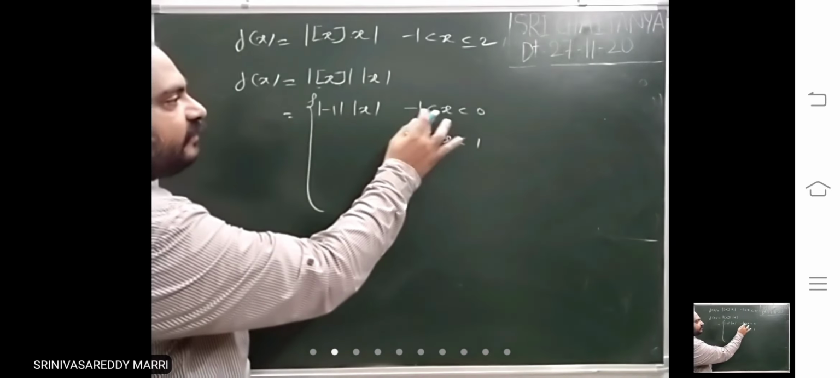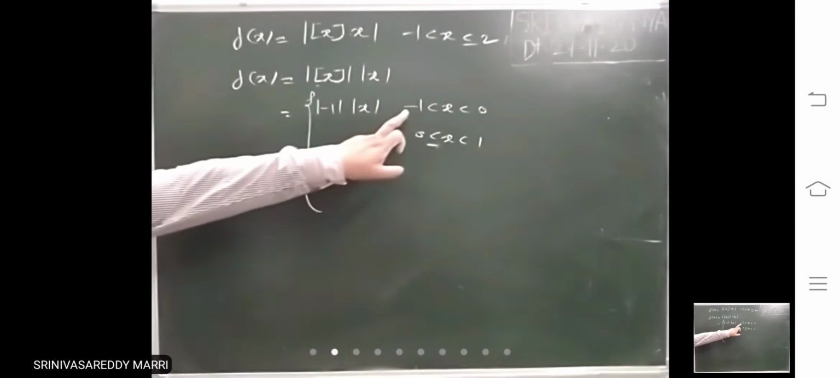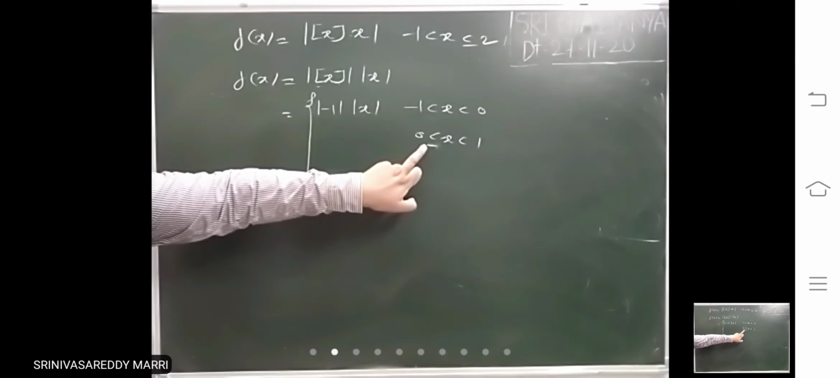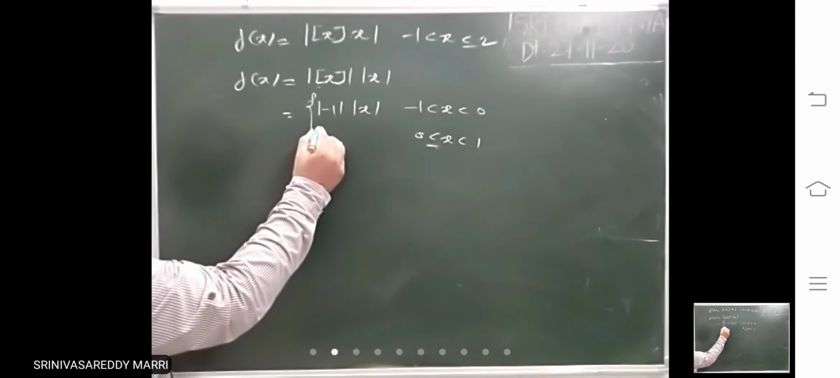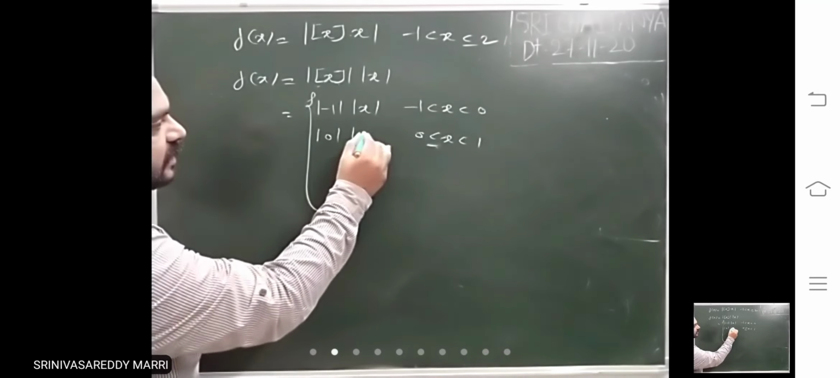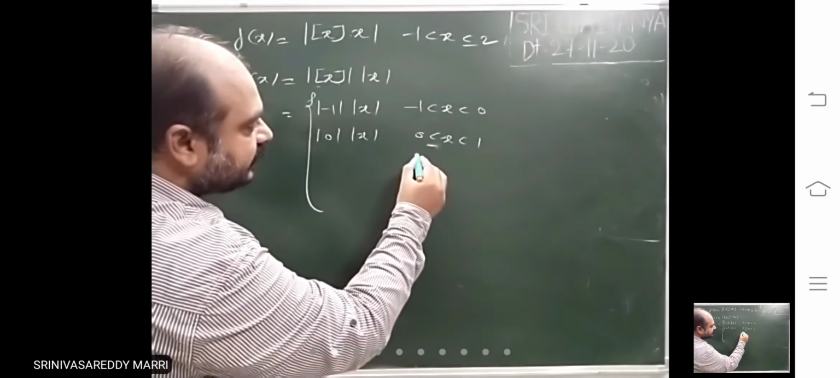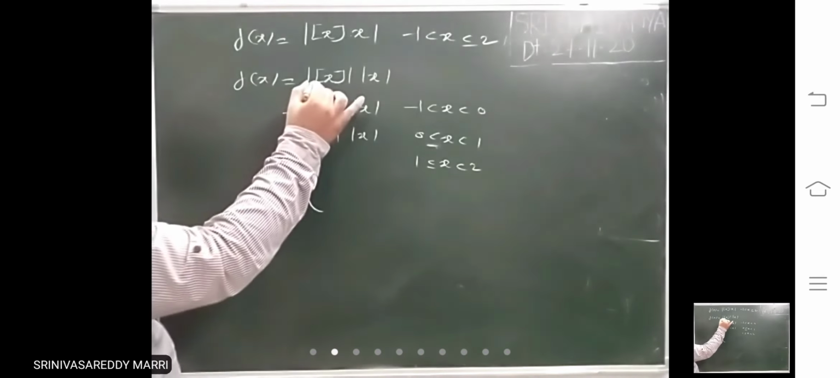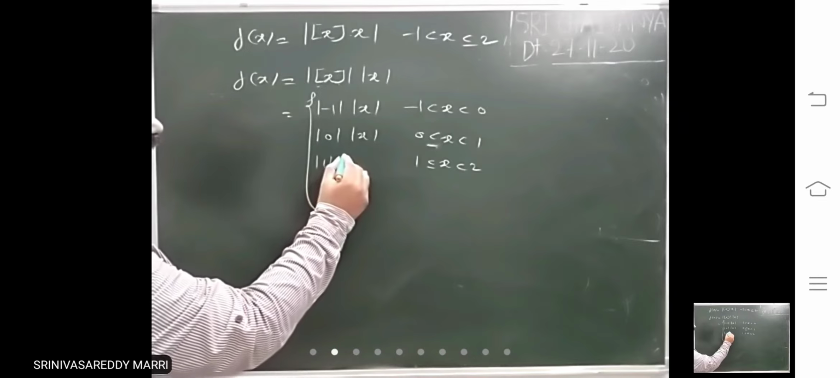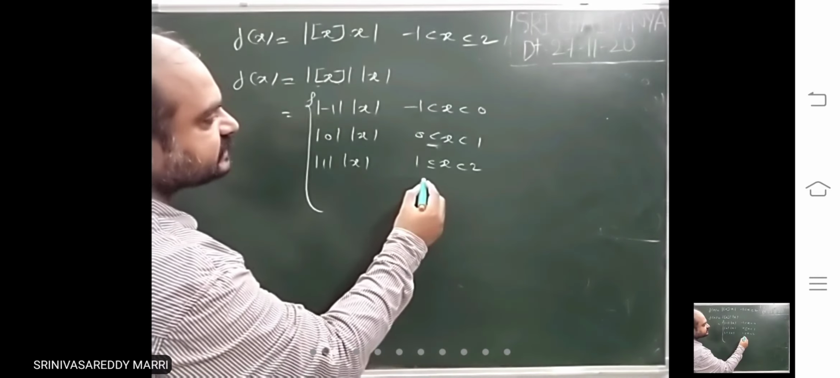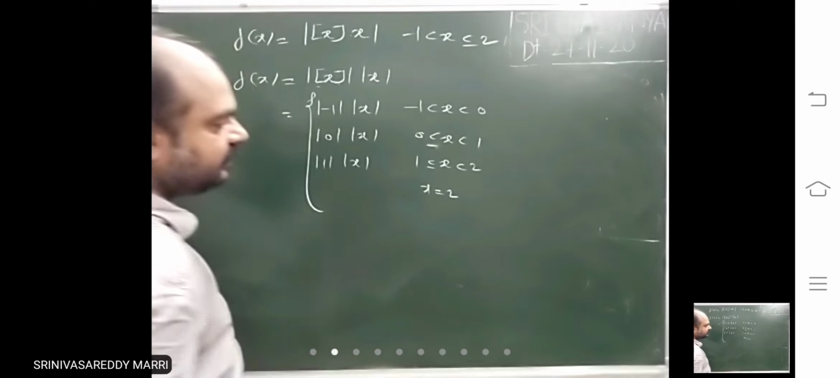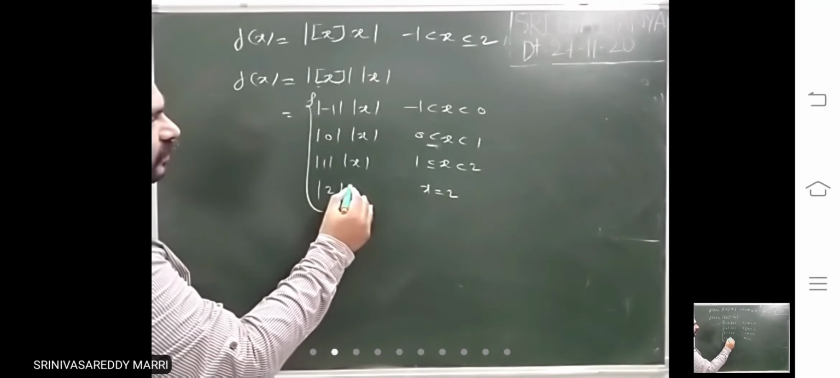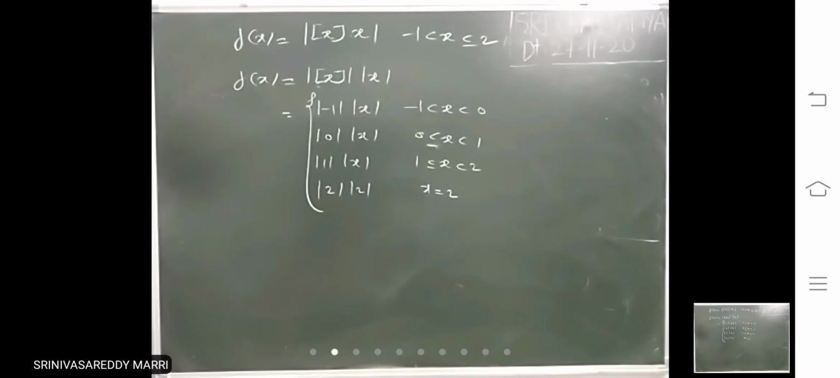Here no need to write equal to, because it is given in the open interval, -1 to 0. Now 0 closed to 1. Step x will be what? 0. Modulus 0 into modulus x. Next from 1 to 2, step x is what? Modulus 1 into modulus x. Only at x equal to 2, substitute 2. Step 2 into modulus 2. So this is the definition.